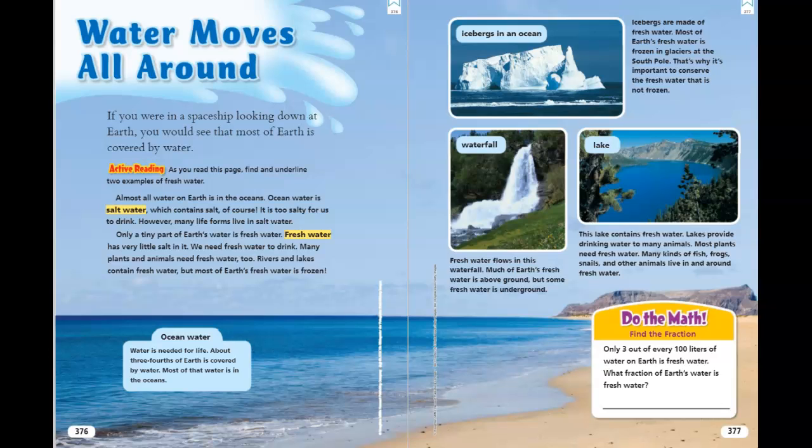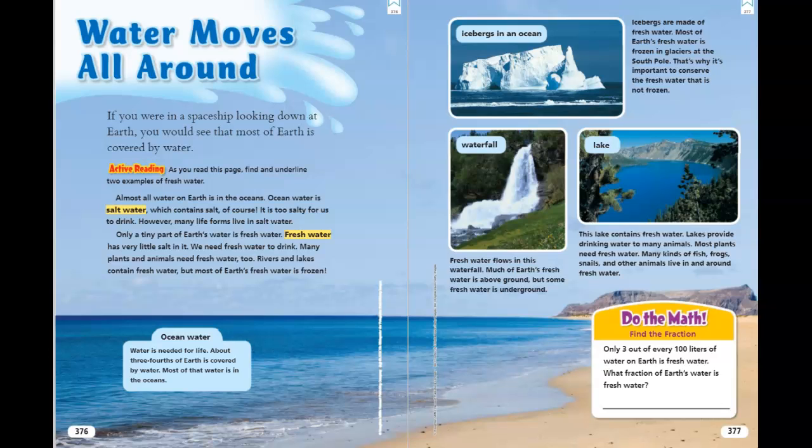Water moves all around. If you were in a spaceship looking down at Earth, you would see that most of Earth is covered by water. Almost all water on Earth is in the oceans. Ocean water is salt water, which contains salt, of course. It is too salty for us to drink. However, many life forms live in salt water.